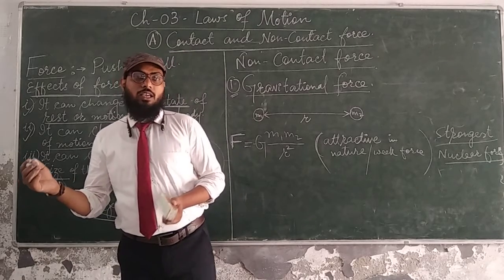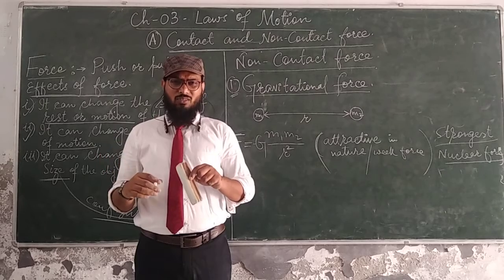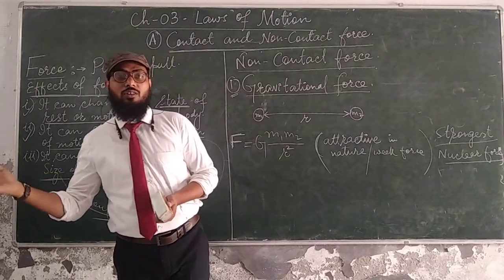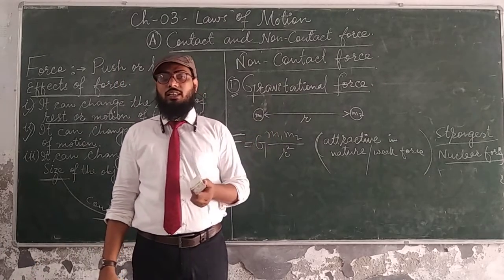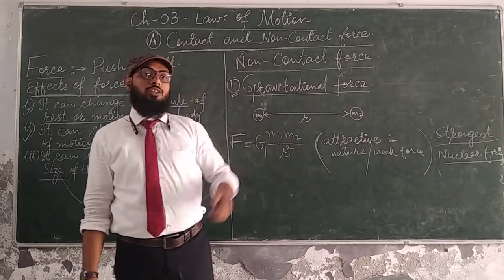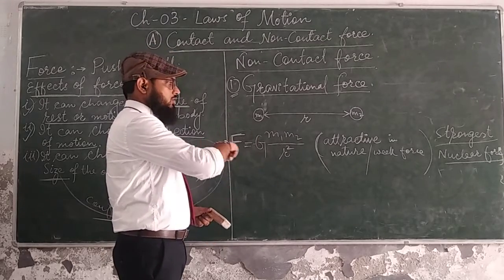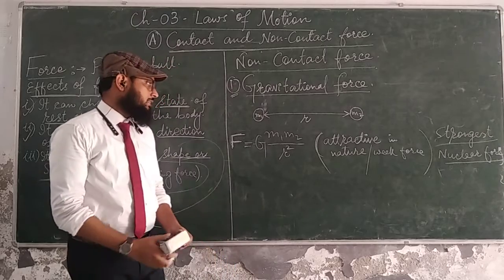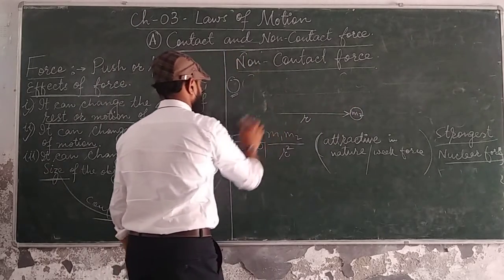And in return they will give you many diseases and different types of devastating effects. You might have heard about Hiroshima and Nagasaki. This is due to nuclear force. Why? Because it's the strongest in nature. Now the next force, this is called gravitational force. You might have seen these two bodies do not have any physical contact. Now the next one, the second type of force, is called electrostatic force.